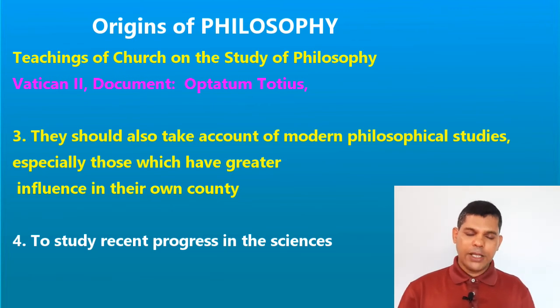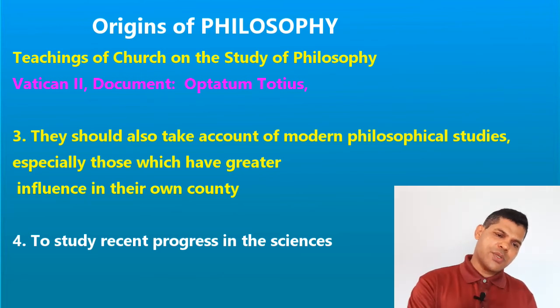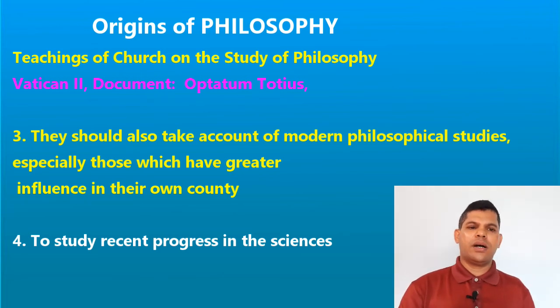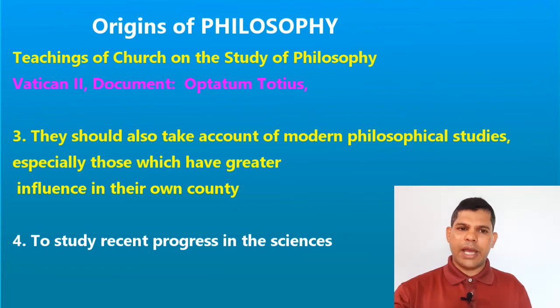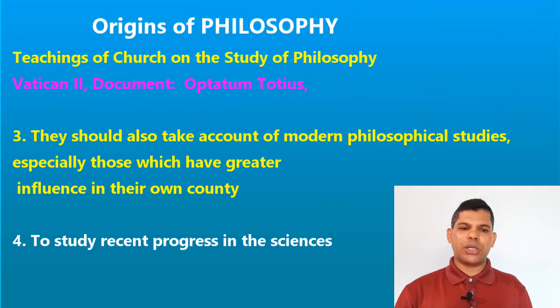And finally, the document says recent progress in the sciences. Every day there are new discoveries taking place in the scientific field. We have so many things which either disturb our philosophical studies or help to influence our understanding about a particular concept.